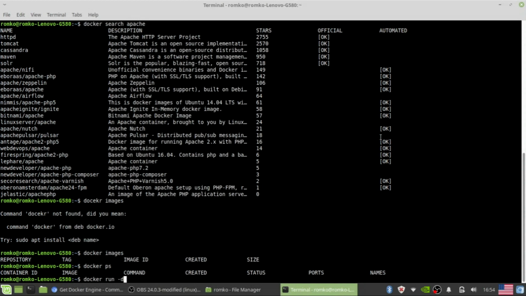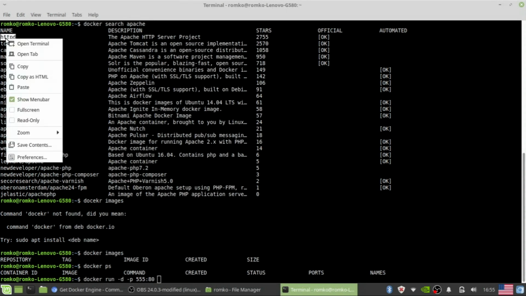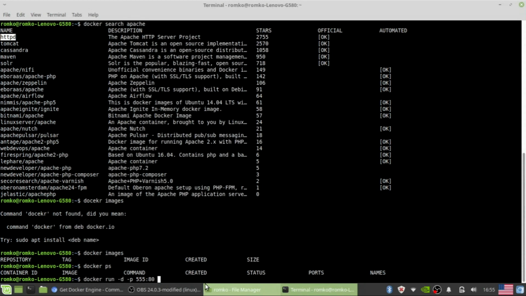And then we have to do port forwarding. As I remember, HTTPD runs on port 80, and let it be 555, and then the name of the image, HTTPD.